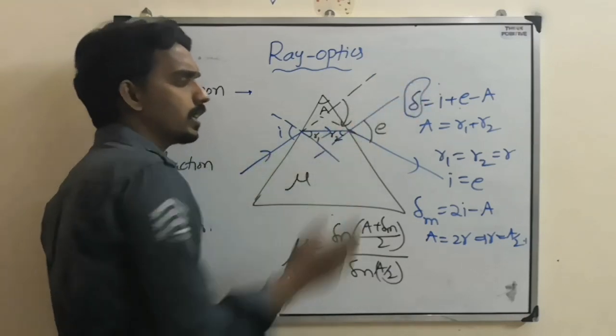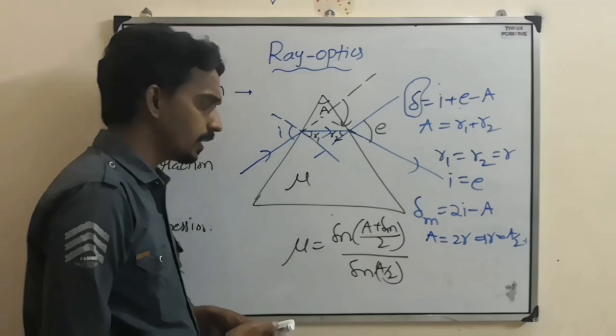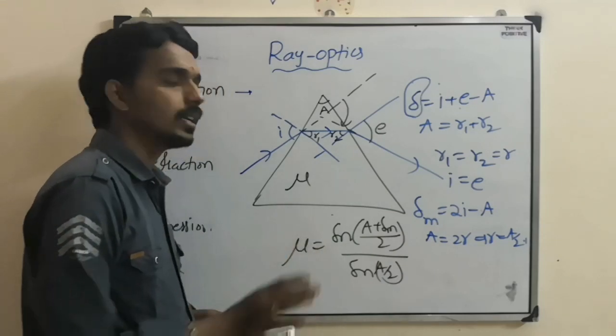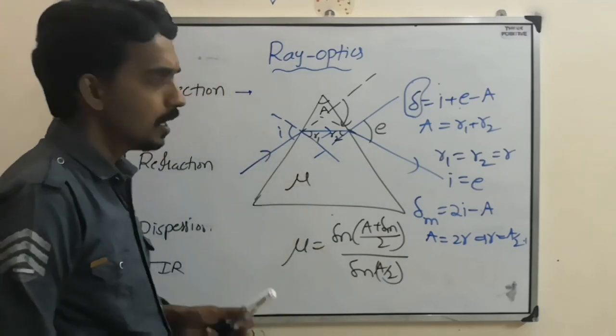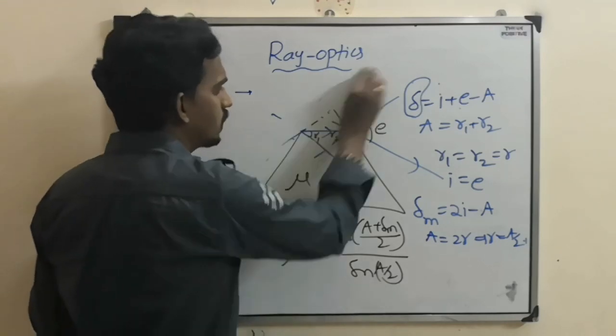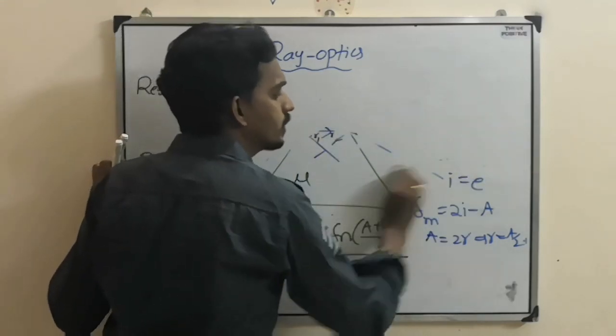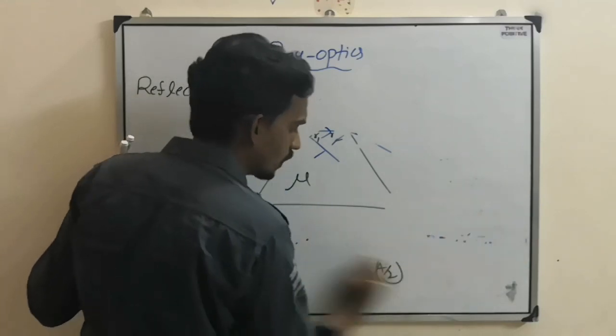So they can ask you questions based on the deviation, the minimum deviation, and the refractive index. But they can ask questions in other ways also, not only based on this formula. Sometimes what they will do is...